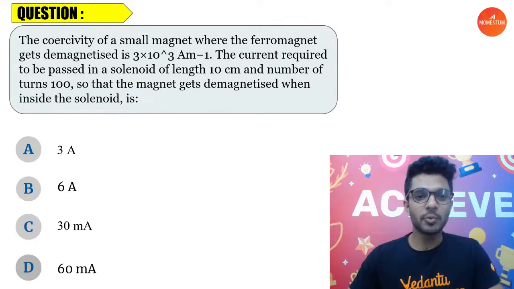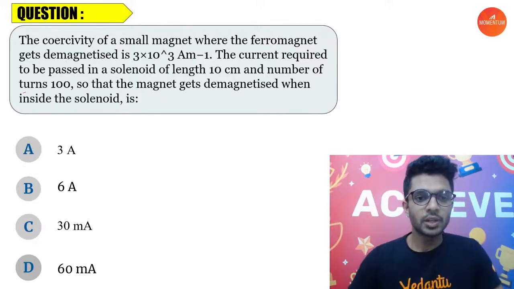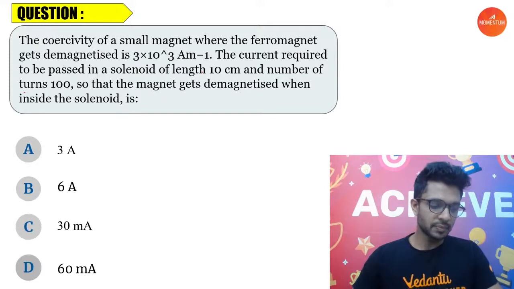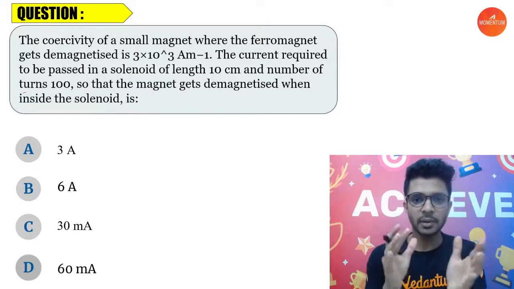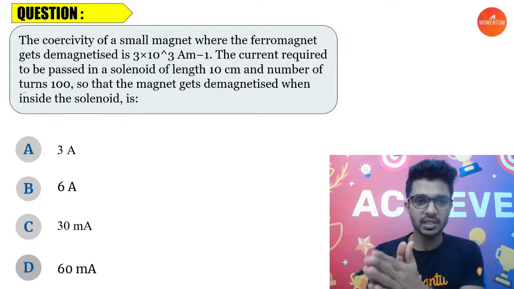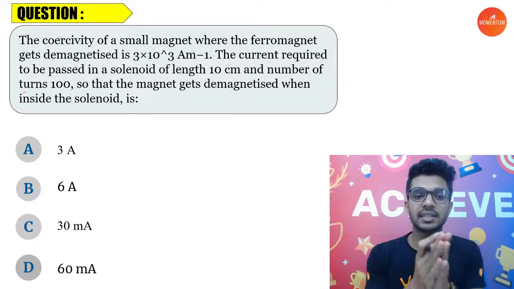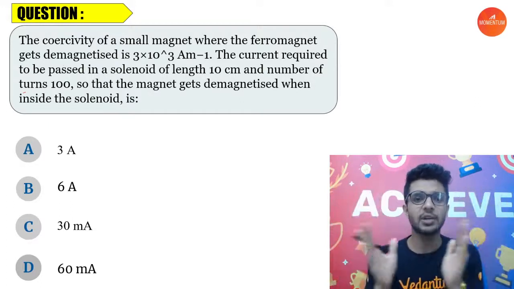So yes, we are moving with the very first question as you can see right in front of you. It goes like this. The coercivity of a small magnet where the ferromagnet gets demagnetized is 3 into 10 power 3 ampere per meter. The current required to be passed in a solenoid of length 10 centimeter and number of turns 100 so that the magnet gets demagnetized when inside the solenoid is. I'll explain the entire question to you.